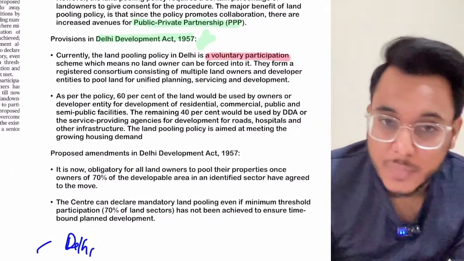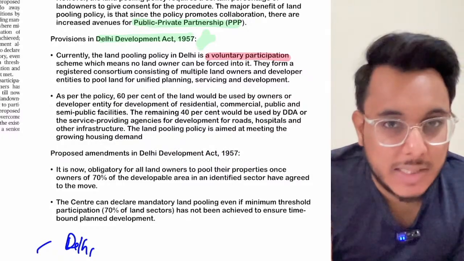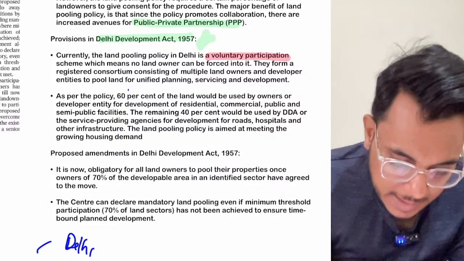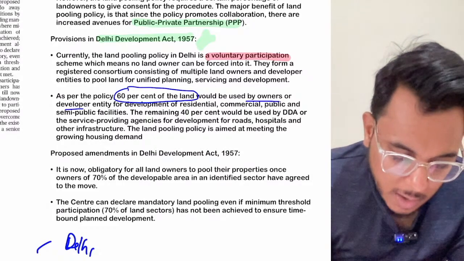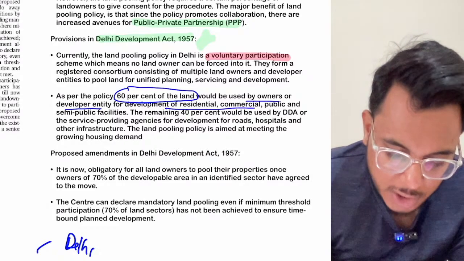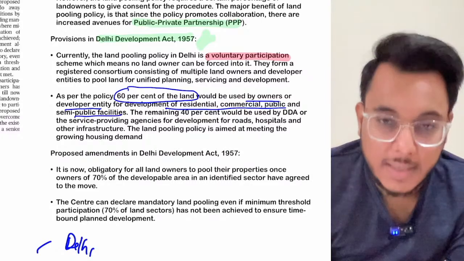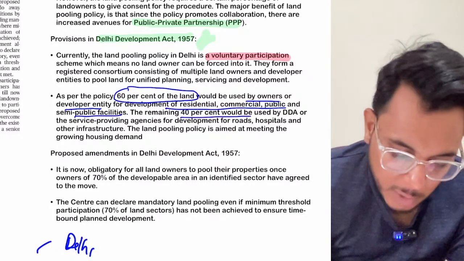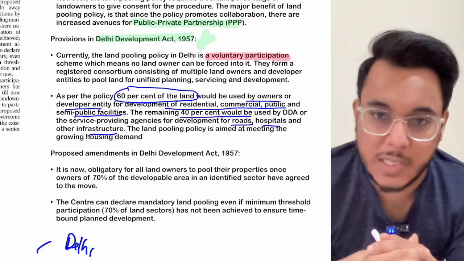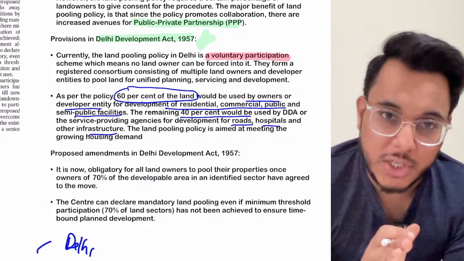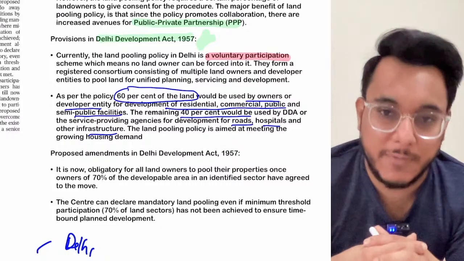As per the policy, whatever land will be collected, for example, let's say 100 acres of land is being collected, then 60% of the land would be used by the owners for the development of residential, commercial, public and semi-public facilities, and 40% of the land would be used for developing roads, hospitals, and other kinds of infrastructure. So 60% for residential facilities and 40% for other infrastructure.